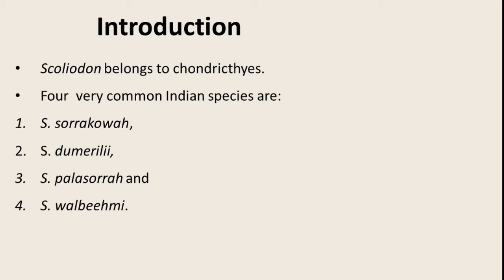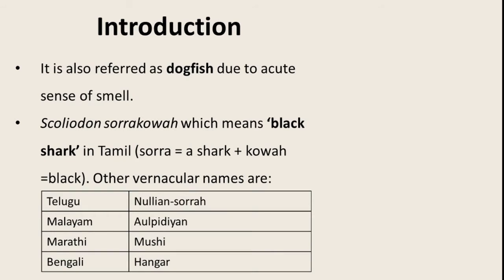Now what does Scoliodon sorrakowah mean? If we break the word sorrakowah, sora is shark and kowah is black. This is from the Tamil language, so it is also referred to as a black shark, right?